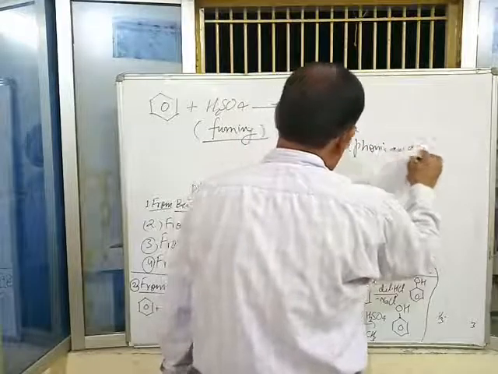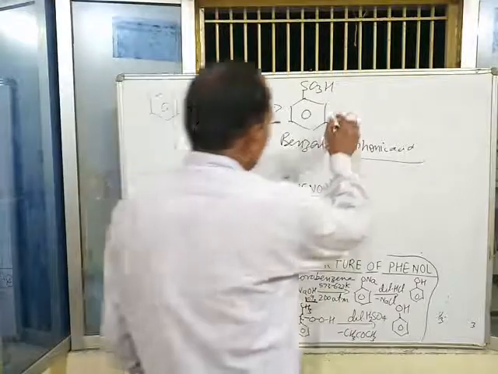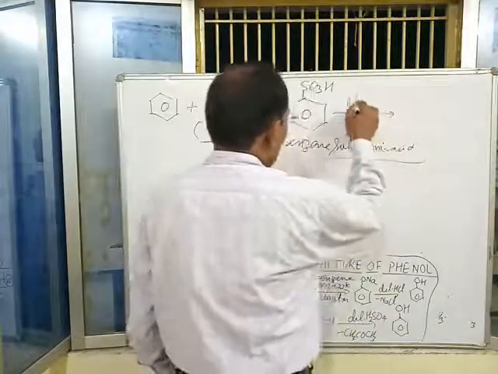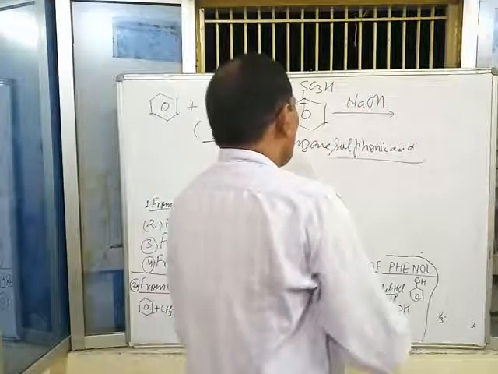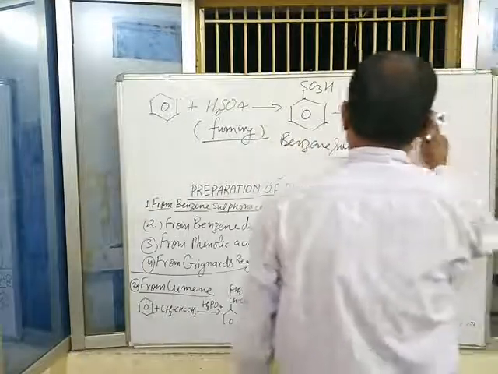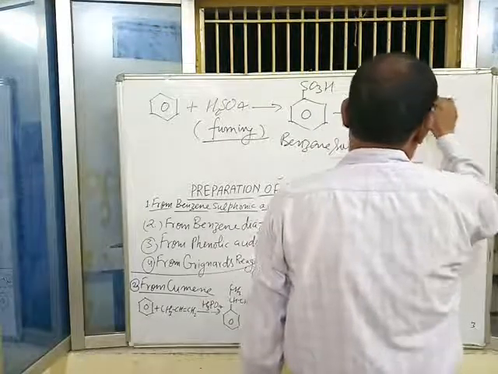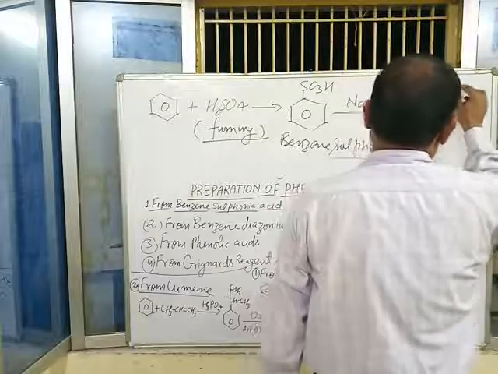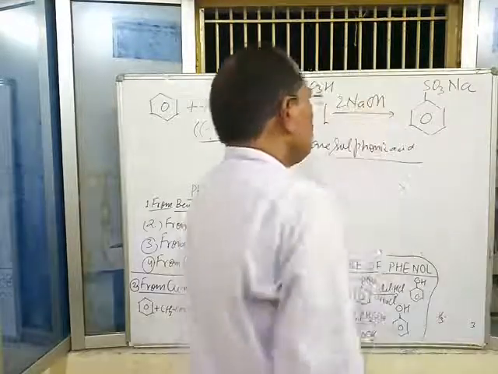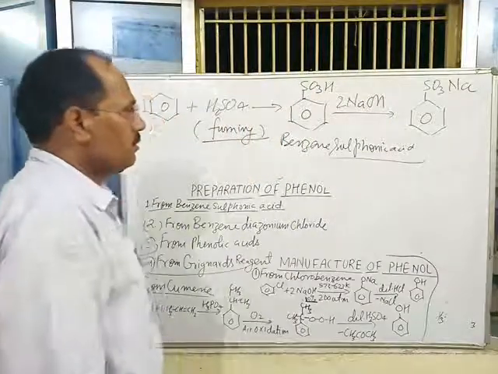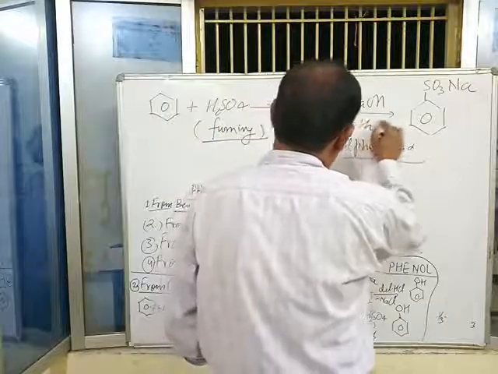Sulfonic acid. Benzene sulfonic acid, again treated with NaOH, gives sodium salt of benzene sulfonic acid, and loss of H2O takes place.